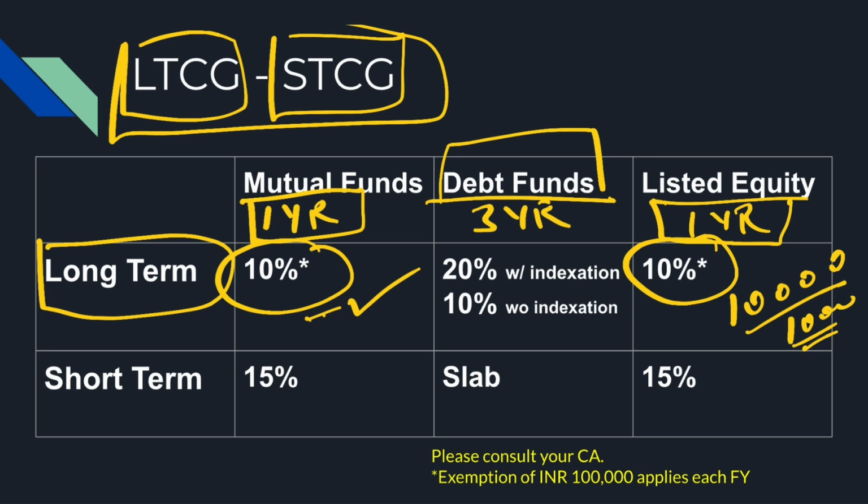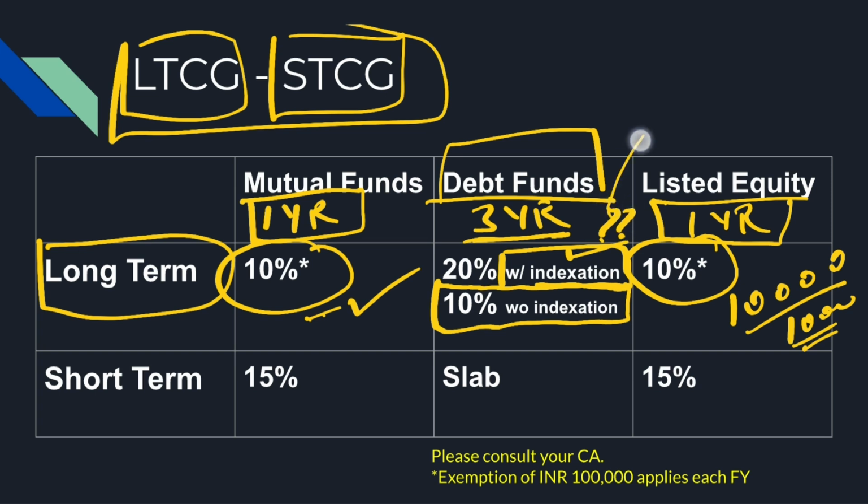For debt mutual fund, it is a little more interesting. If you have held it for 3 years, you will pay 20%, but you will get an indexation benefit. And if you do not take the indexation benefit, you will get 10% as taxation rate. So what is this indexation?